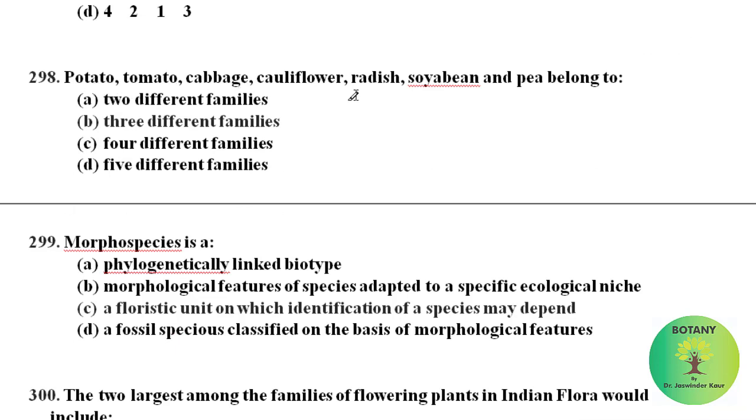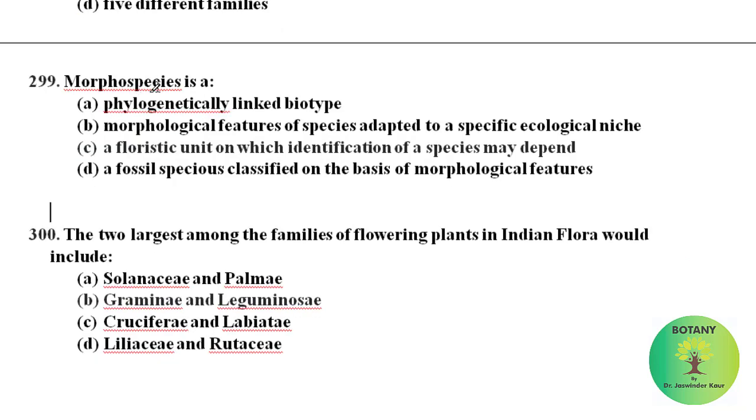Potato, tomato, cabbage, cauliflower, radish, soybean and pea belong to which families? Among these seven species, potato and tomato belong to family Solanaceae. Cabbage, cauliflower and radish belong to family Brassicaceae. Soybean and pea belong to family Fabaceae. All the seven vegetables belong to three different families: Solanaceae, Brassicaceae and Fabaceae.